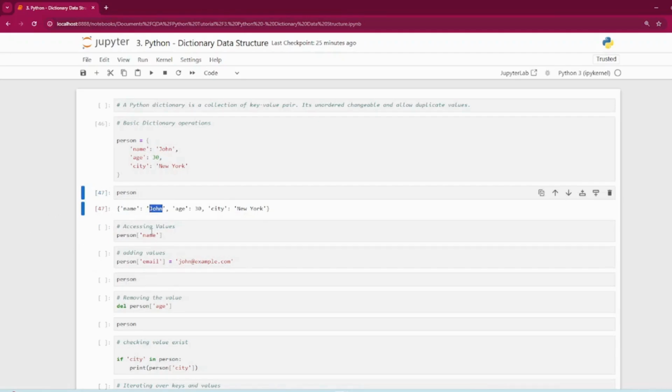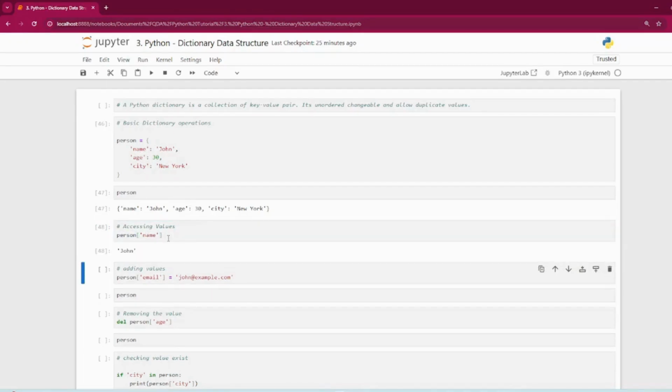Now, how do we access the values in the dictionary? You just start with the dictionary name and the key for which I want to access the value. I will use this and it will give me the output John.